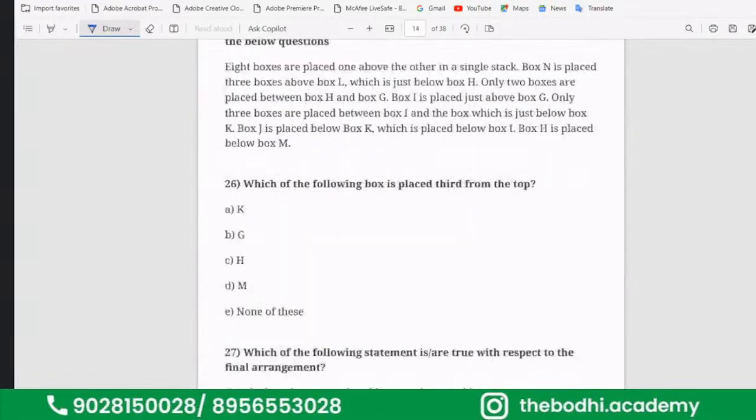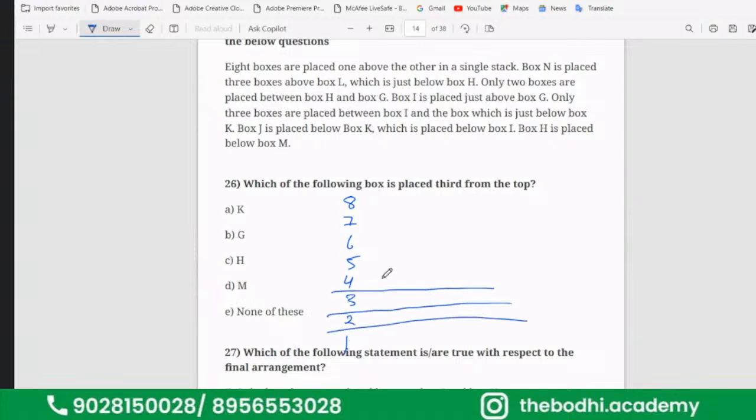We'll see one more question today. Now, this is 8 boxes. 8 boxes are placed one above the other in a single stack. That means 8, 7, 6, 5, 4, 3, 2, 1. Just don't mind the drawing, please. Okay.